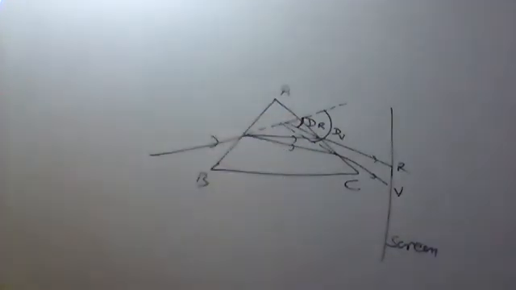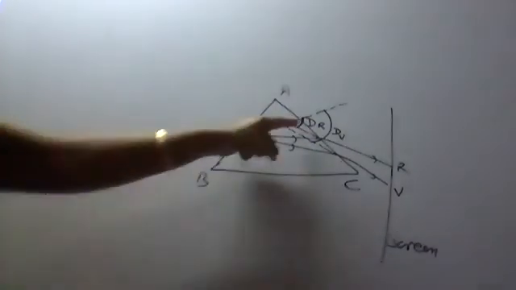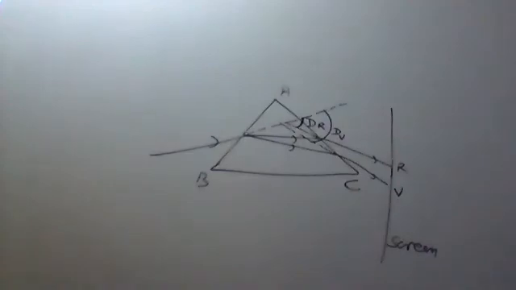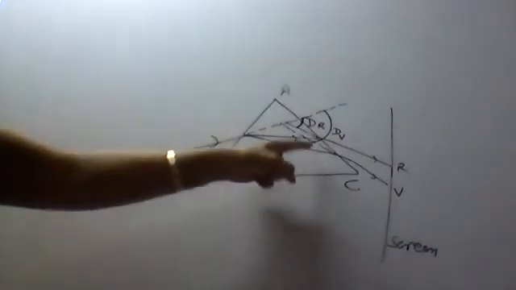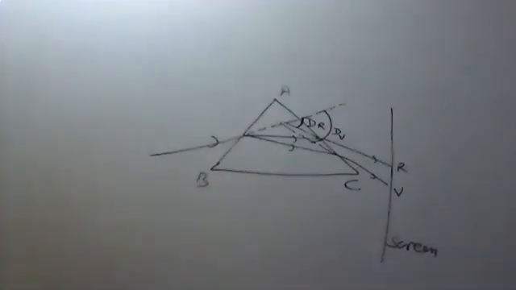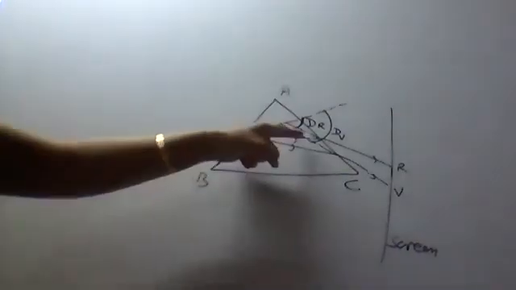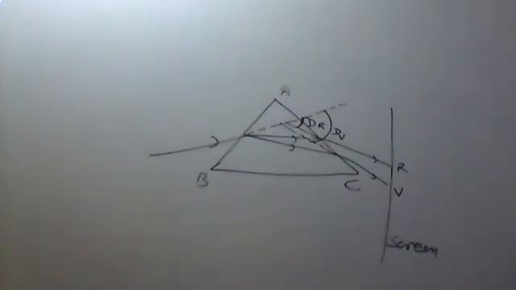Mark it as the angle of deviation for red color, D subscript R. The emergent violet ray which you have extended is also making some angle with the incident ray. Mark that angle as the angle of deviation for violet color.